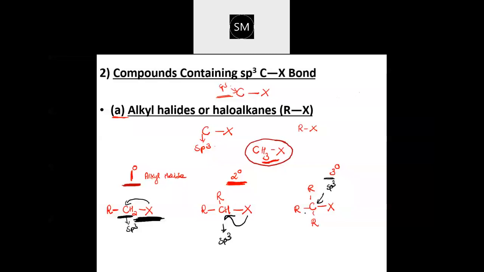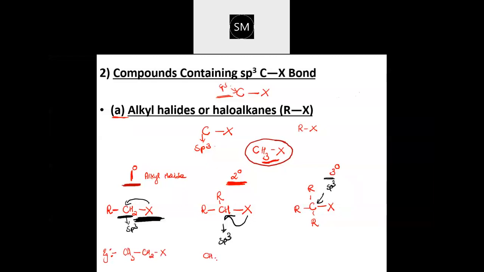What is primary alkyl halide, secondary alkyl halide and tertiary alkyl halide? So this R could be any group. It can be methyl, ethyl, propyl, any butyl, any group. If you want one example, I'll write it below this. See, for primary alkyl halide, it could be the CH3. I'm taking R as CH3, CH2X. This is primary alkyl halide.